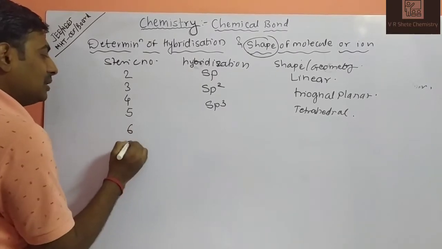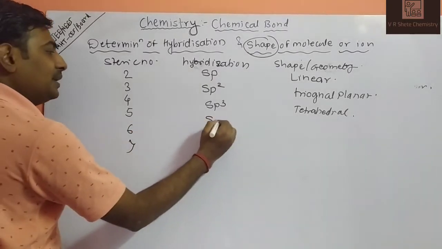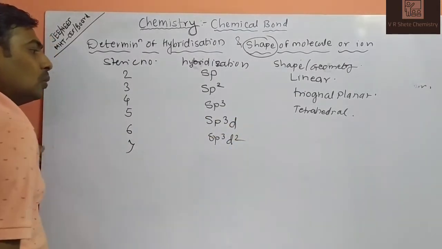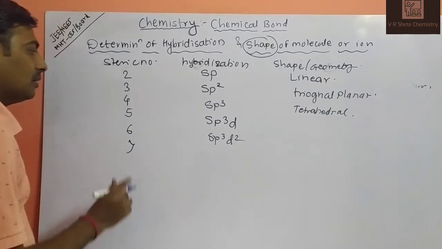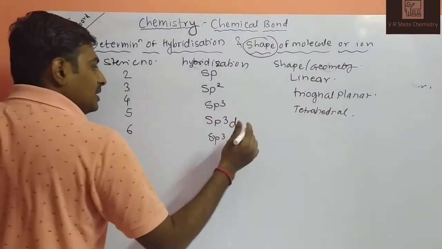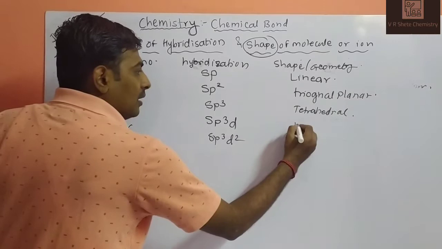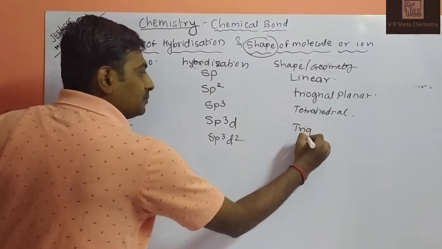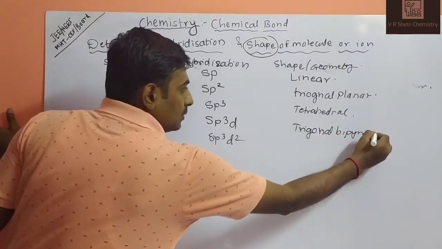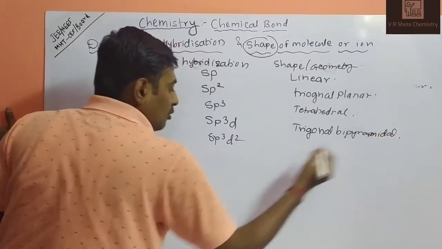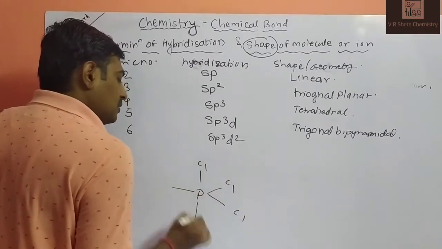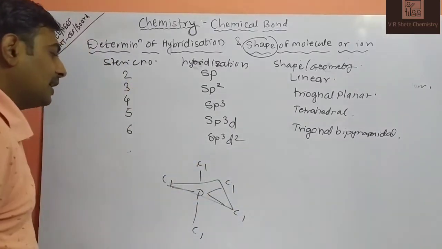Steric number 5, steric number 6, steric number 7. Steric number 5 is sp3d, steric number 6 is sp3d2. First of all, we'll study steric number 5. So sp3d means which type of molecule? The molecule is trigonal bipyramidal. Trigonal bipyramidal means PCl5 type of molecule. This is trigonal, this is bipyramidal type of molecule.